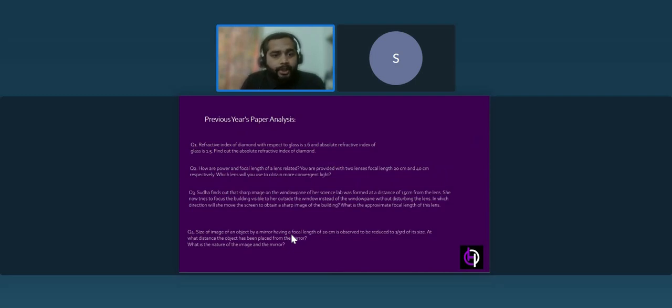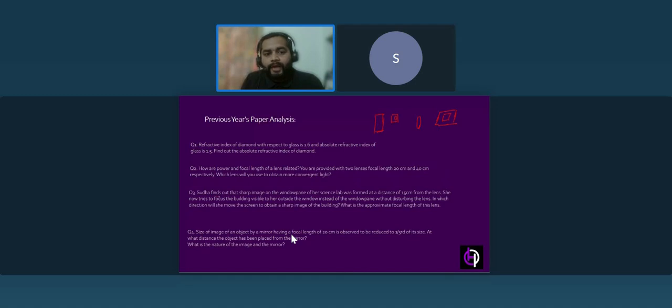Now she tries to focus the building visible to her outside of the window instead of the window pane, without disturbing the lens. So you can consider, suppose here you have the lens, and here we have the screen, and here suppose the window. And there will be a building outside this window. So the window image is formed on this screen, isn't it?